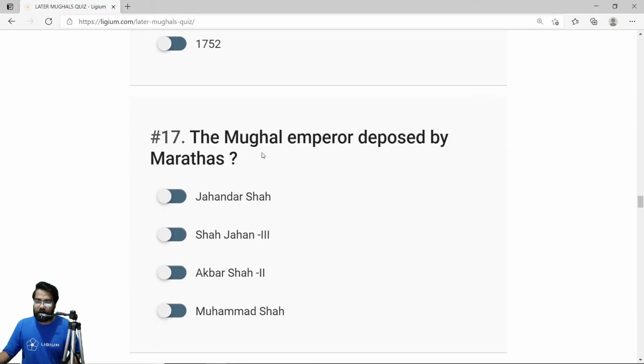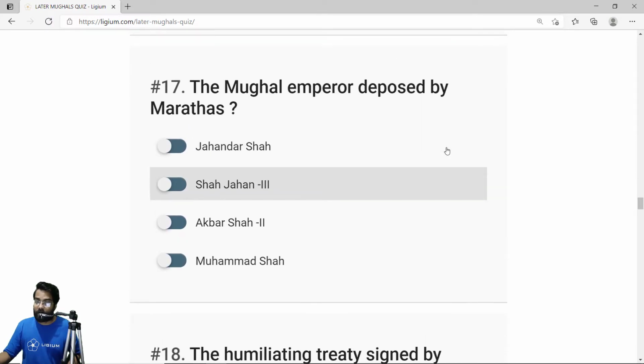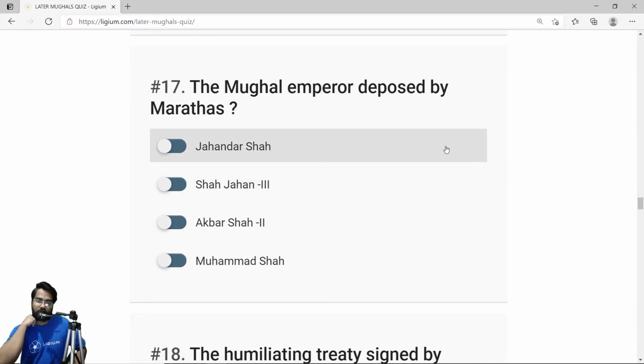Remember this. The Mughal emperor deposed by Marathas. Actually there were two or three Mughal emperors who were deposed by Marathas, but Shah Jahan III was one of those who was directly rejected by Marathas, saying he can't be the Mughal emperor. So the correct answer is B, Shah Jahan III.